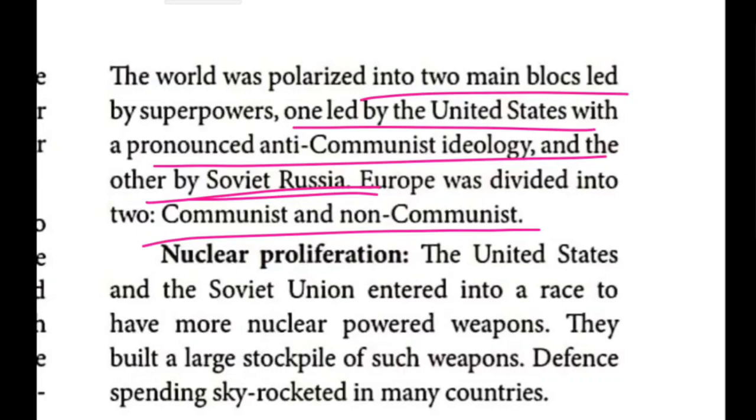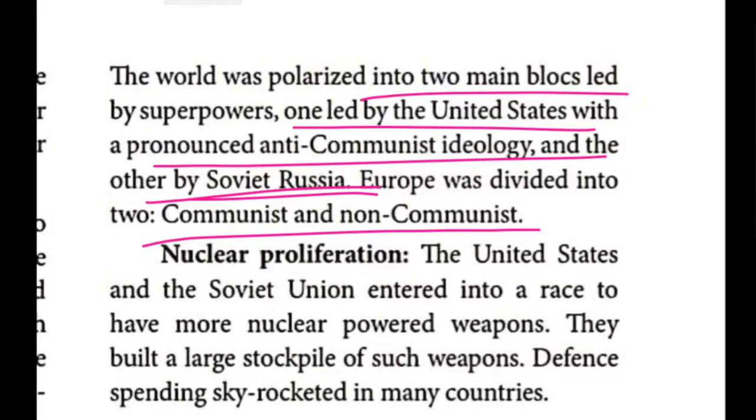This was the first effect. There are only three paras, very small paras, children. Effects of the war is very easy. After the Second World War, the world was divided into two. One was under the headship of the United States of America, another under the control of Russia. The United States was against communist policy, while Russia followed communist policy. This much is given under the first para.